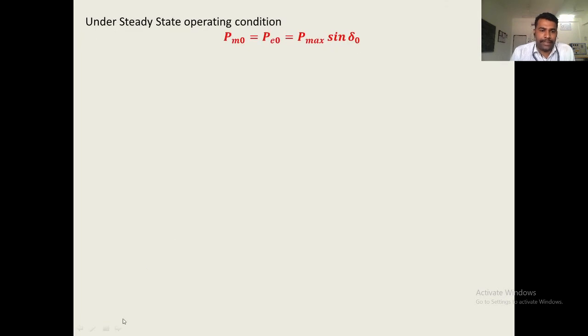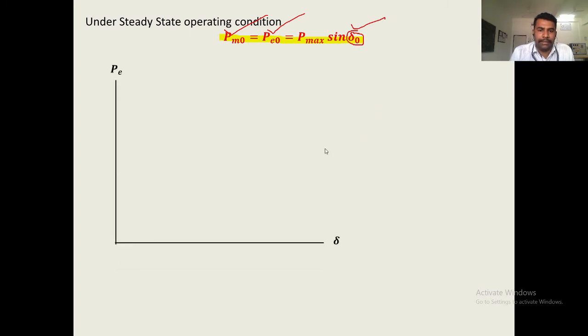For that, we start with the initial operating point of the generator, which is given by P_m0 equals P_0, which equals P_max sin delta 0. Here P_m0 is the initial mechanical power, P_0 is the initial electrical power, and the corresponding power angle is delta 0. On the power angle curve, P versus delta, we plot these points. The initial operating point, P_m0 equals P_0, is A, with power angle delta 0.